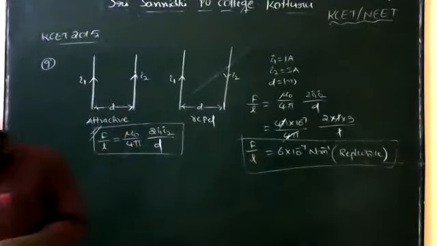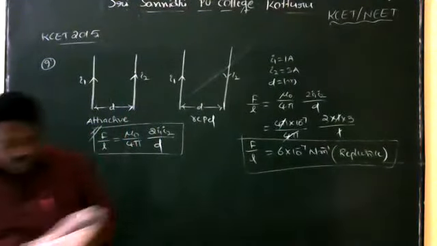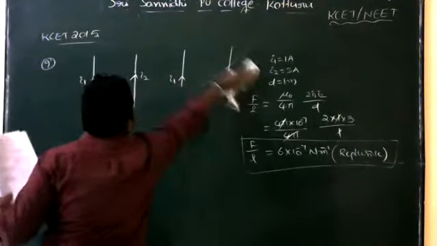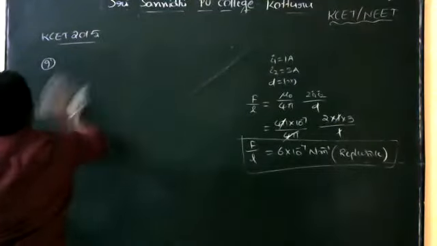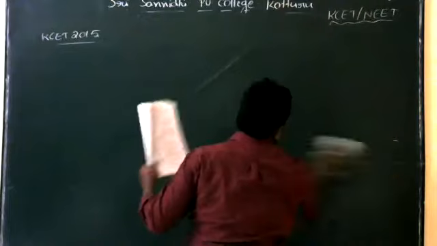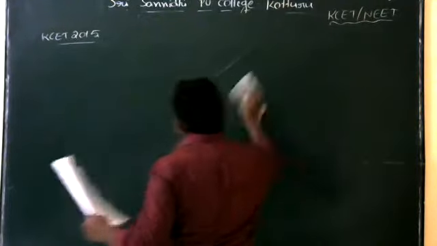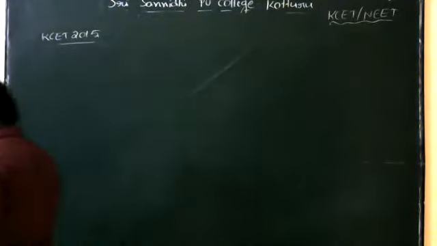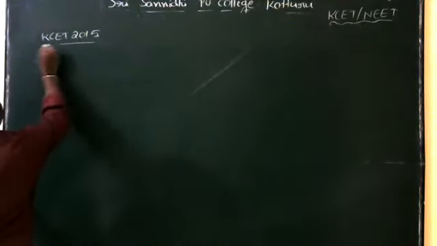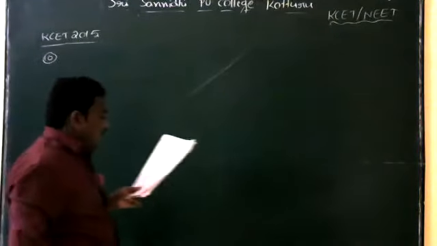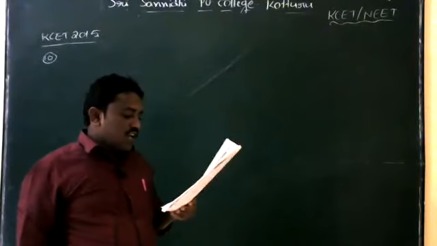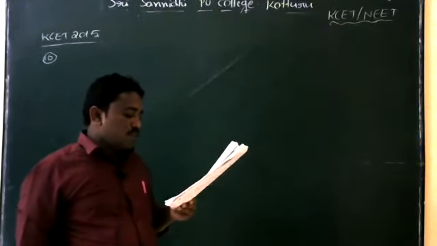Okay, next question number 10. A galvanometer of resistance 50 ohm gives a full-scale deflection for a current of 5 into 10 to the power of minus 4 ampere.